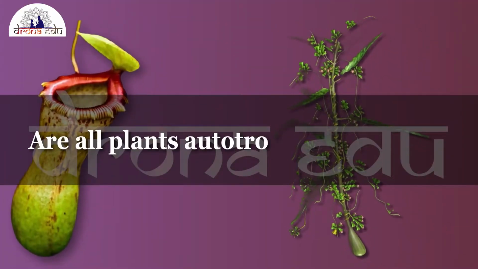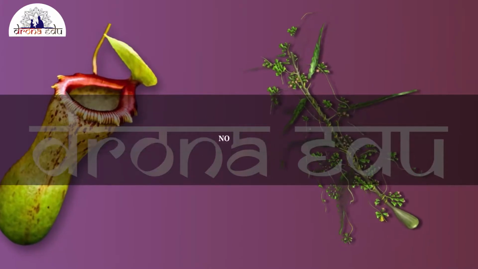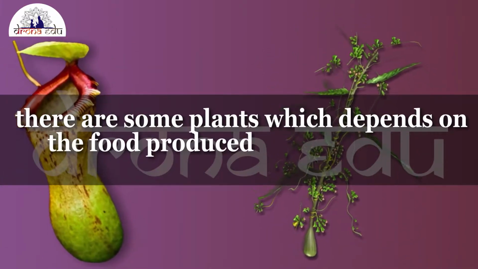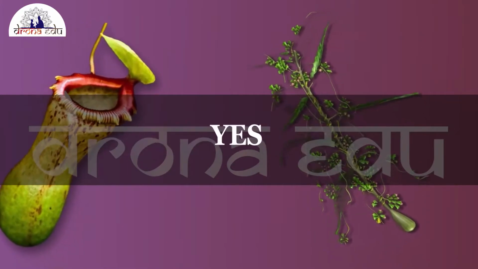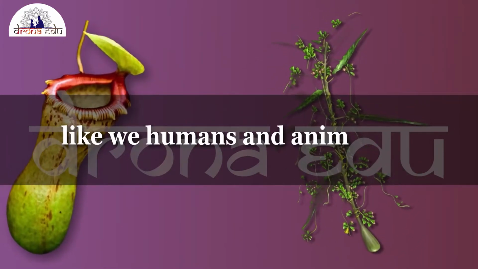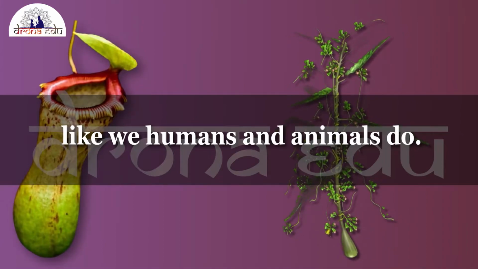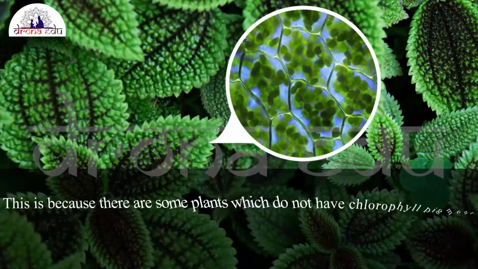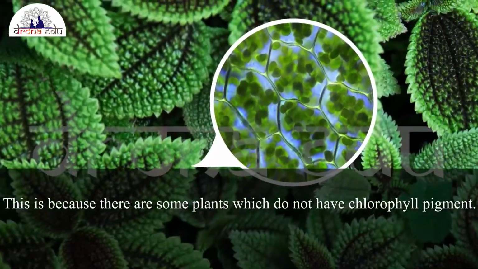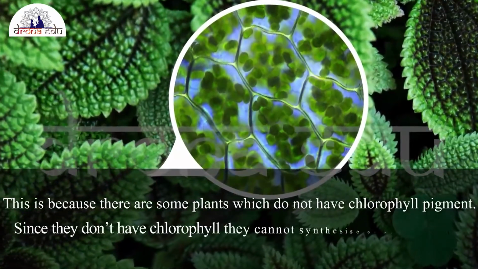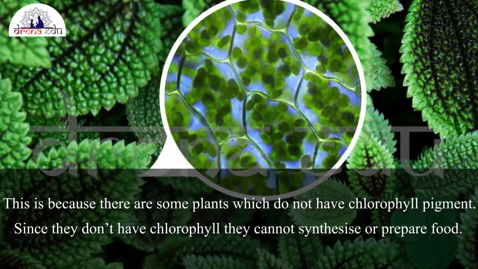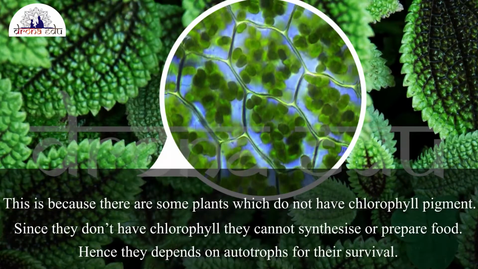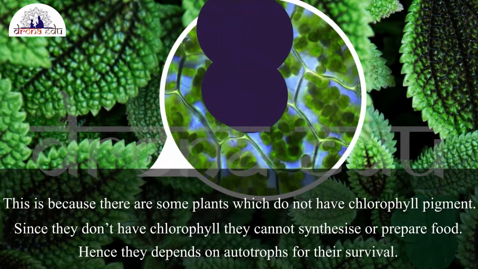Are all plants autotrophic in nature? No. There are some plants which depend on the food produced by other plants. Yes, like we humans and animals do. Hence, they are also heterotrophic in nature. This is because there are some plants which do not have chlorophyll pigment. Since they don't have chlorophyll, they cannot synthesize or prepare food. Hence, they depend on autotrophs for their survival.